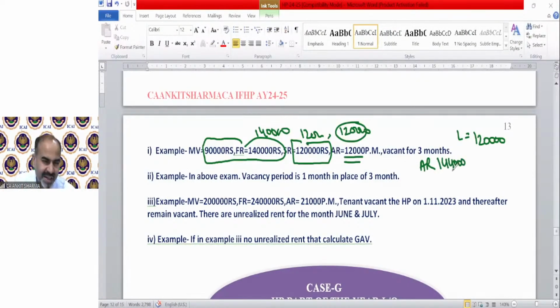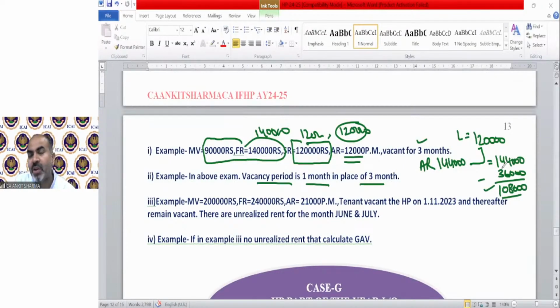There is no unrealized rent and no self-occupied period, so we can compare it directly with this lower value. Higher will be 1,44,000. 3 months vacancy has been given in the question. That means 36,000. So now your GAV will be 1,08,000. Clear? Suppose in our example the vacancy period is 1 month in place of 3. Then I will deduct only 12,000 out of this 1,44,000. That will be 1,32,000.